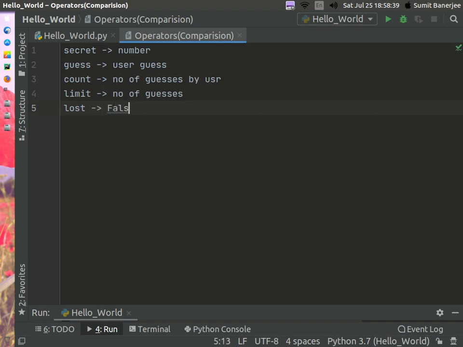Then you need to make the main while loop, and in this you type the condition: while guess is not equal to secret and not lost.